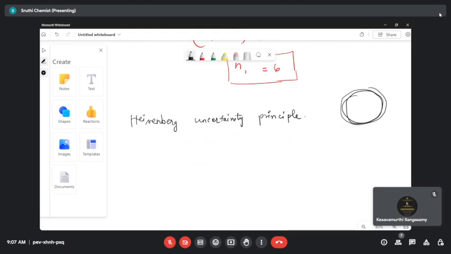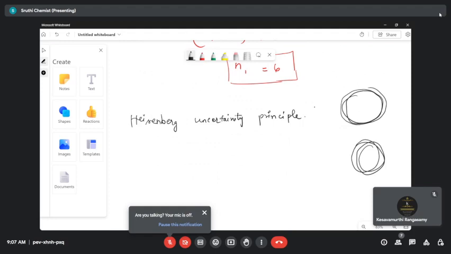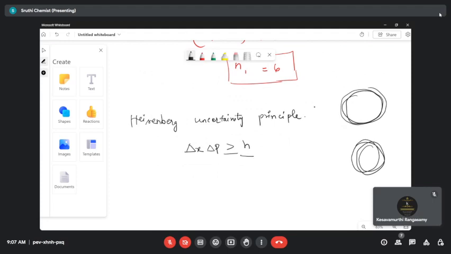That is what we are going to apply here, but instead of the car, it is an electron. The electron just keeps revolving in the orbit, so we cannot say the exact position as well as the velocity of the electron simultaneously. This is the main principle. So what's the formula he is giving? Delta x times delta p is greater than or equal to h by 4 pi.